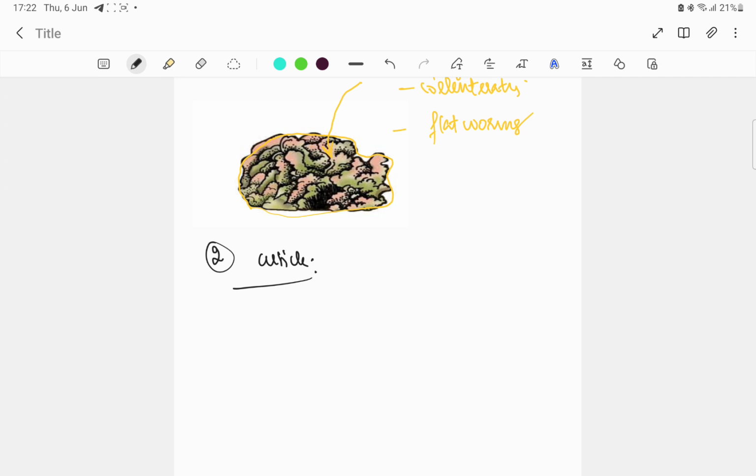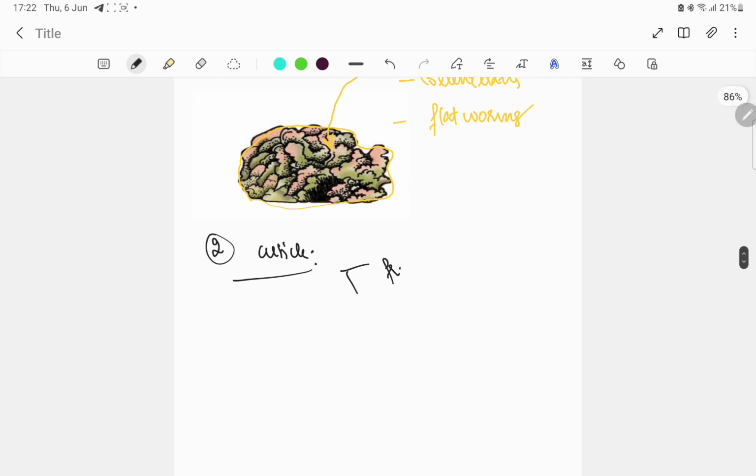That is called cuticle. So cuticle acts as a respiratory organ mainly in two animals, especially frogs and earthworms. Cuticle is a layer which is present above the epidermis. It is very important in frogs and earthworms. If you touch the frog, it will be very sticky, isn't it? That is the cuticle there. By cuticle only, the frog respires.